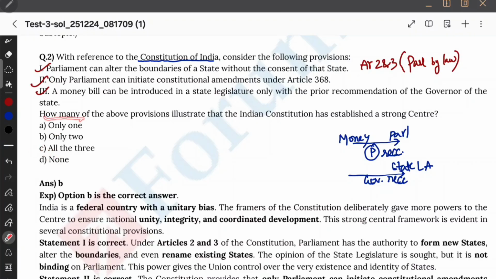No, because the question is not asking how many are correct. The question is asking how many of the above provisions illustrate that the Indian Constitution has a strong center. So among these three, which one seems to show a strong center? So Parliament can alter the boundary. That's right, there is a strong center in this. Parliament can initiate constitutional amendment, there is a strong center in this. And then a money bill can be introduced in a state legislature only. Where does it seem that Parliament is a strong center here? No, nothing like that. Therefore, the third statement will be wrong.